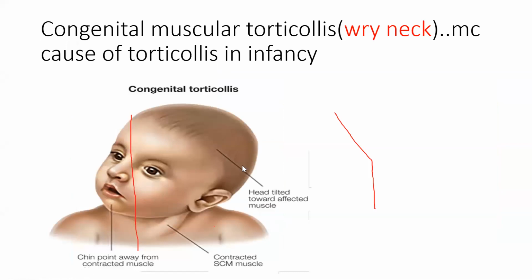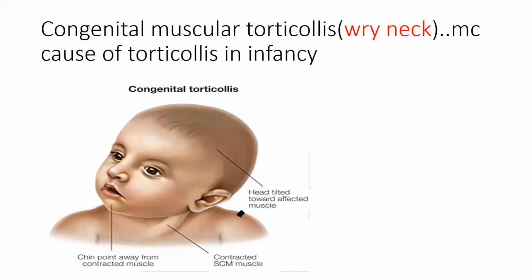Okay, so torticollis, actually congenital muscular torticollis. So this is known as congenital muscular torticollis. Why is it known as congenital? Congenital means it is in children by birth. Why is it known as muscular? Because of some muscle contraction, this torticollis happens. And this type of torticollis is the most common cause of torticollis in infancy. So torticollis means wry neck, where you have a deformity of the neck.